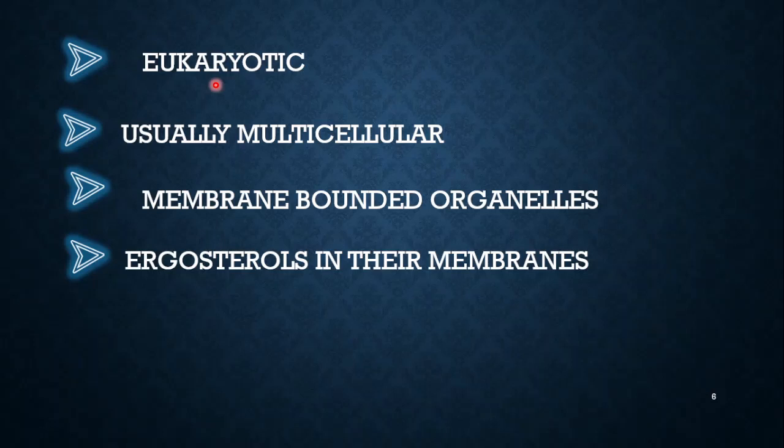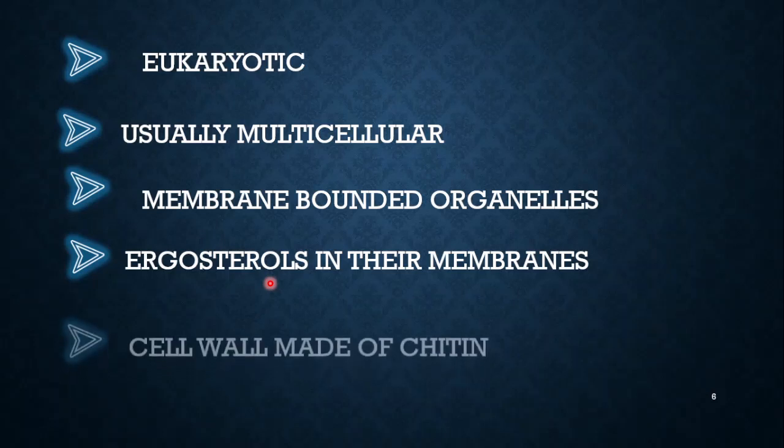In the fluid mosaic model, cholesterol is one of the major components, which provides the fluidity it requires and prevents it from freezing at a lower temperature, which is important for our cell to survive. So fungi have ergosterols in replacement of cholesterol. So it provides the fluid mosaic model in the fungi.